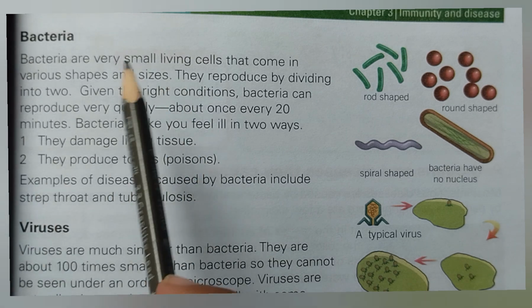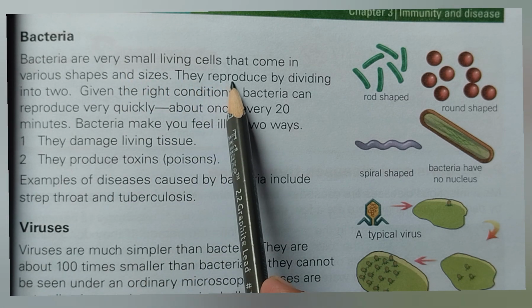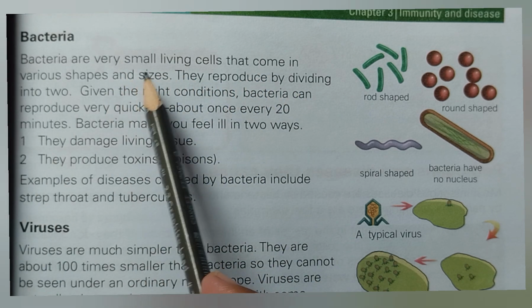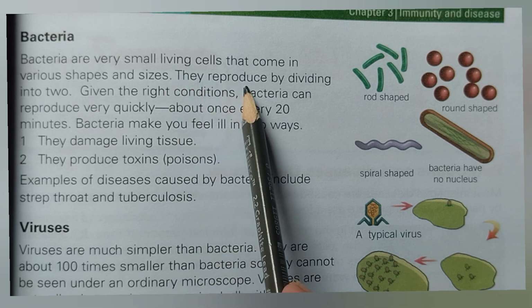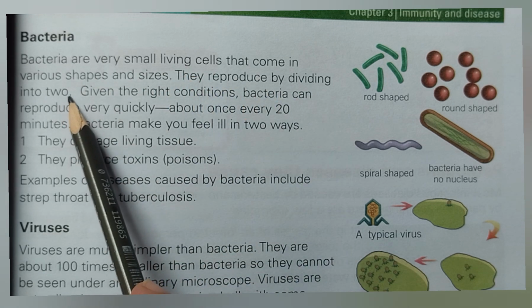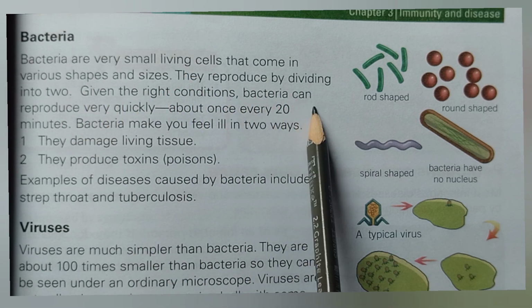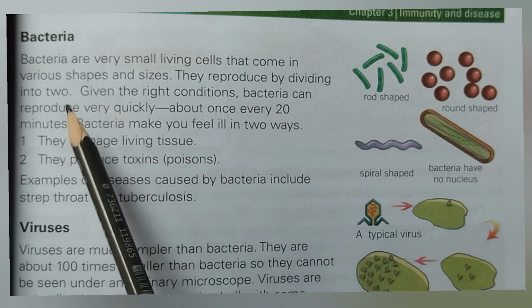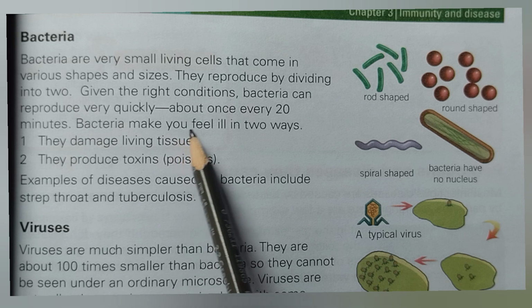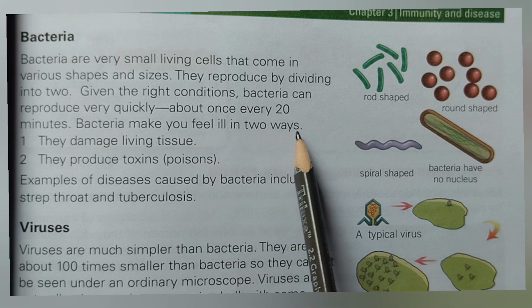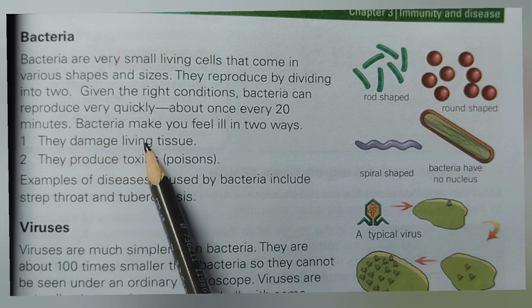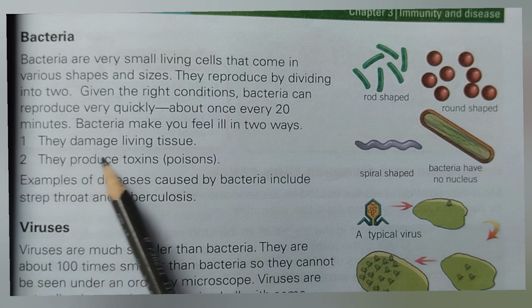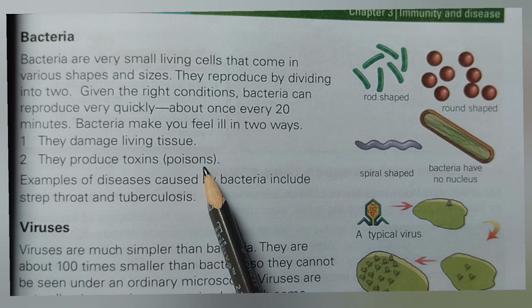Bacteria are very small living cells that come in various shapes and sizes. They reproduce by dividing into two. Given the right conditions, bacteria can reproduce very quickly, about once every 20 minutes. Bacteria make you feel ill in two ways. Number one, they damage living tissue. Number two, they produce toxins like poisons.